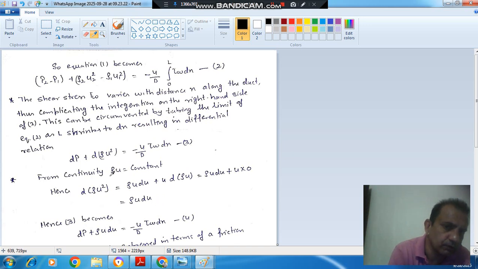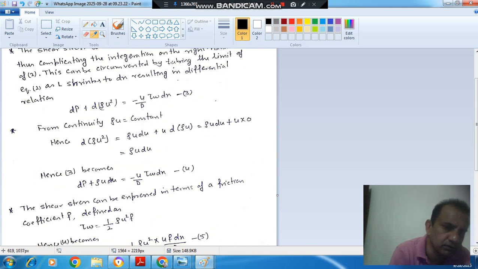Okay. So now we can put the value of d rho u square here. It will become equation number 4, that is dp plus rho u du is equal to minus 4d tau w dx. Now this tau w can be represented in terms of the coefficient of friction or friction factor, that is 1 by 2 rho u square f.